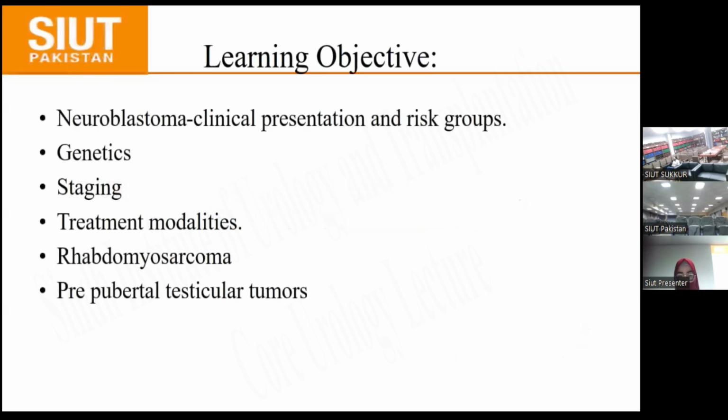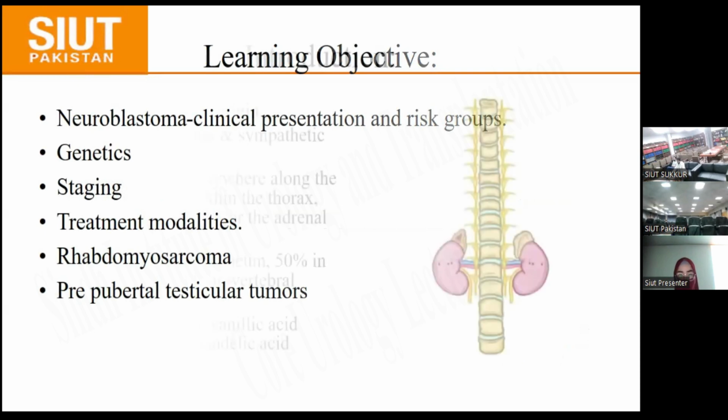In our learning objectives, we have clinical presentation, risk group of neuroblastoma, the genetics, staging, treatment modalities, and then rhabdomyosarcoma and testicular tumors in brief.